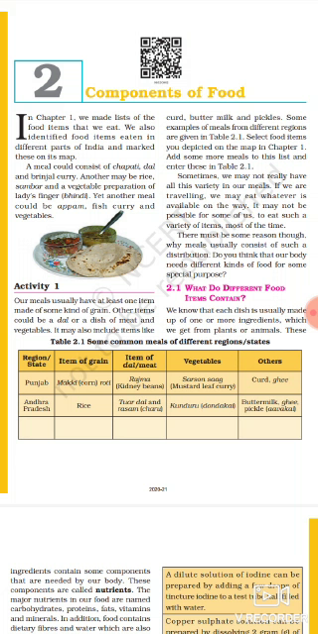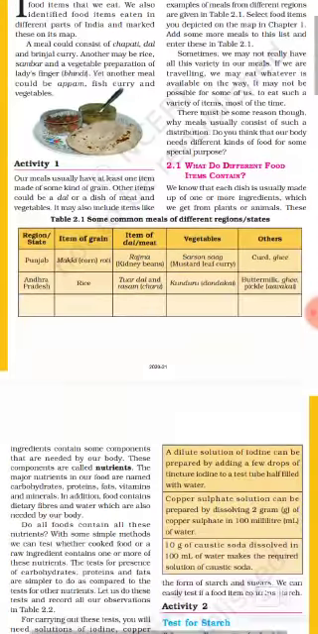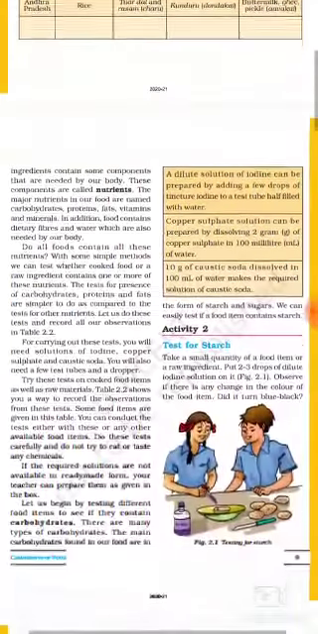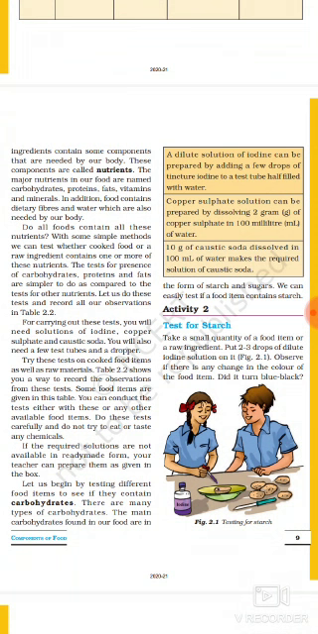We know that each dish is usually made up of one or more ingredients which we get from plants or animals. These ingredients contain some components that are needed by our body. These components are called nutrients. The major nutrients in our body are named carbohydrates, proteins, fats, vitamins and minerals. In addition, food contains dietary fibers and water, which are also needed by our body. Do all foods contain all these nutrients?